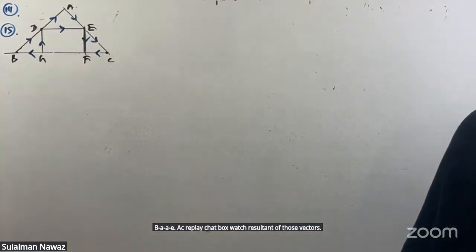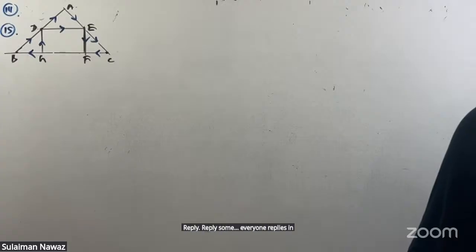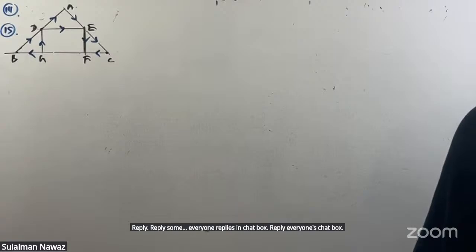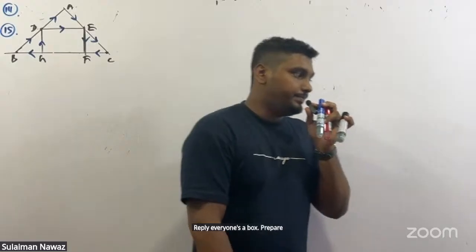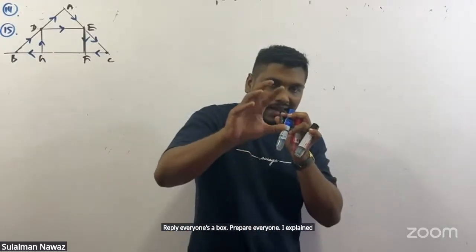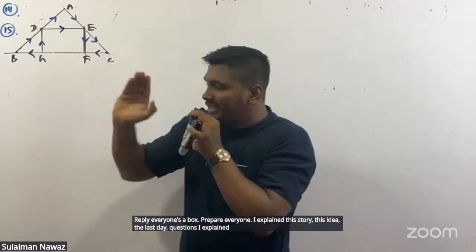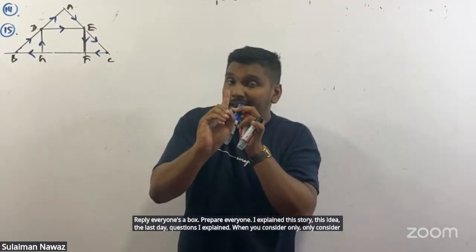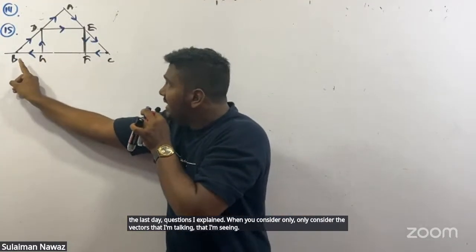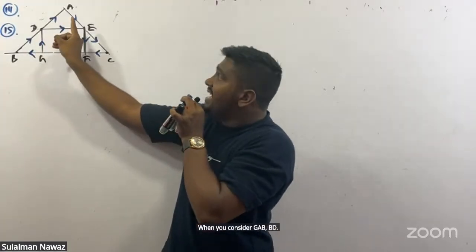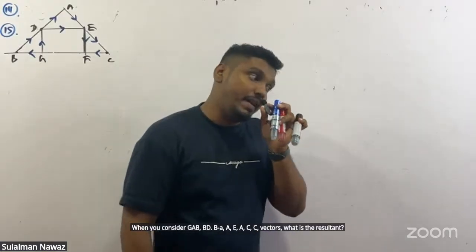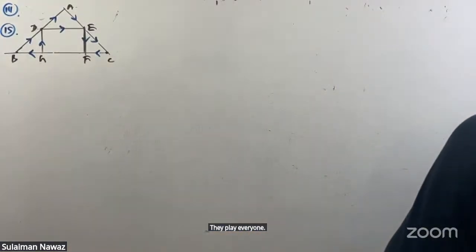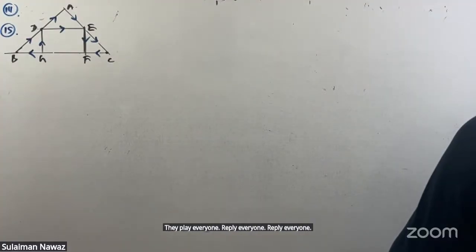Everyone reply in the chat box. I explained this idea in the last day's questions. Only consider the vectors that I am saying. When you consider GB, BD, DA, AE, EC, CF vectors, what is the resultant? Reply, everyone.